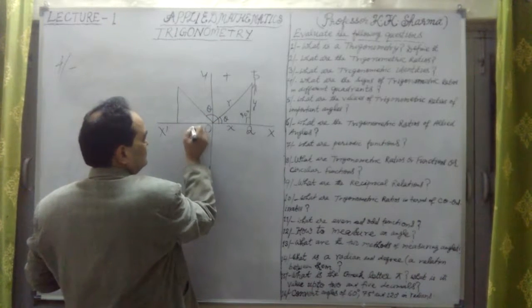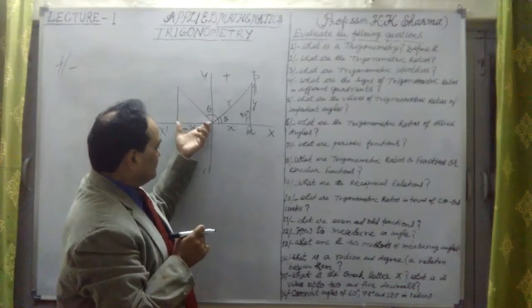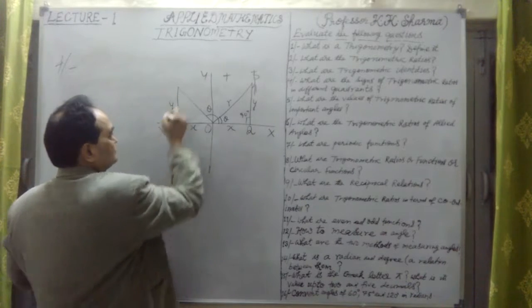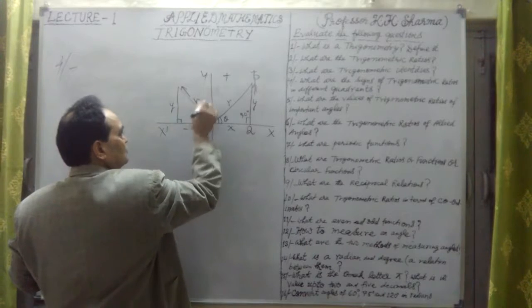Now in this case, the x coordinate is taken as negative, but y is positive here. And r, the length of the hypotenuse, is always positive.